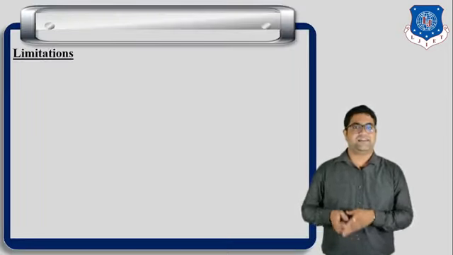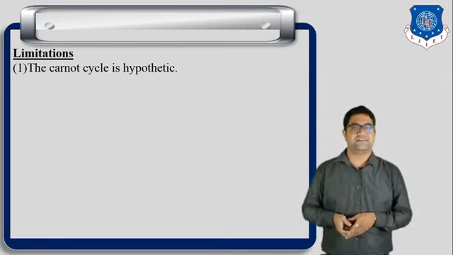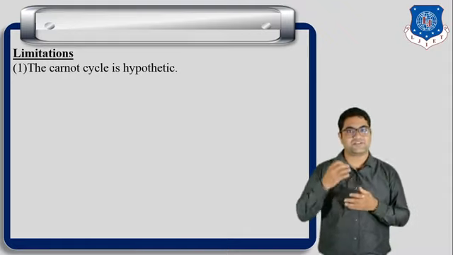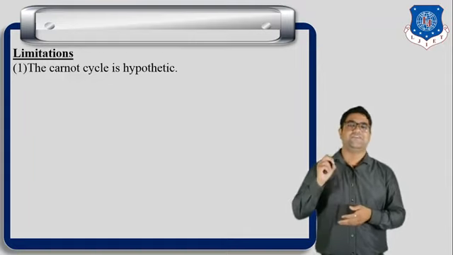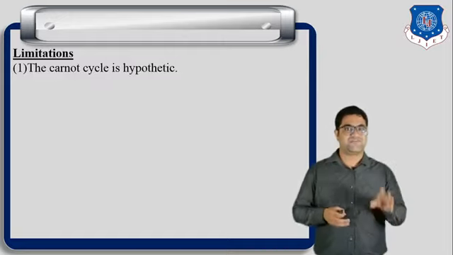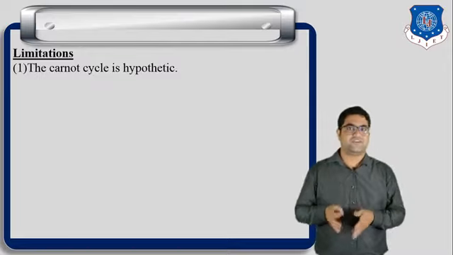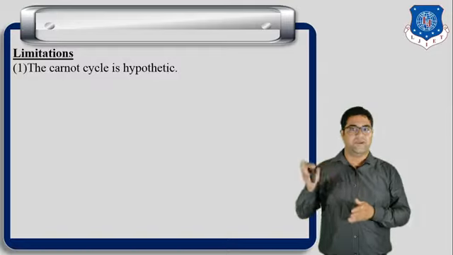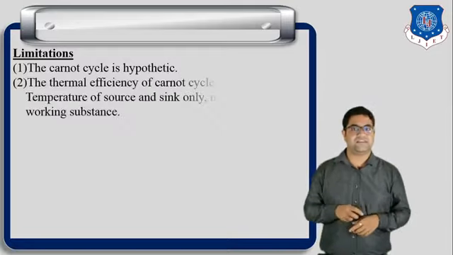Now let us understand some limitations of the Carnot cycle. First of all, the first limitation is that the Carnot cycle is a hypothetical cycle. Why is it hypothetical? Because the Carnot cycle is a reversible cycle, and in a reversible cycle we know that the friction loss is zero. But in a real engine there is friction, and because of the friction there is some loss. So we cannot get as much efficiency from a real engine as from the Carnot engine. So we can say that it is a hypothetical cycle.